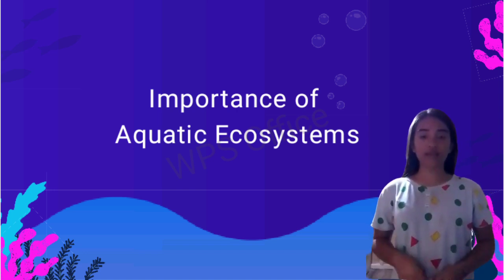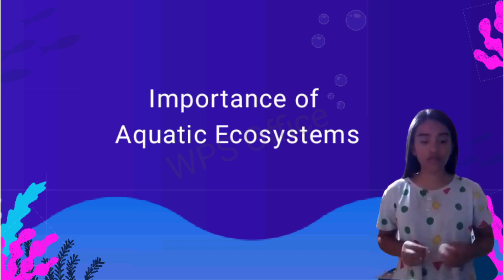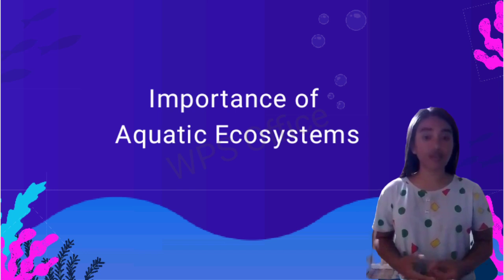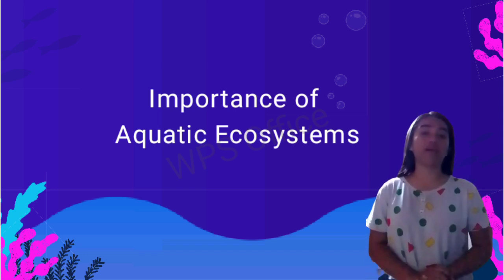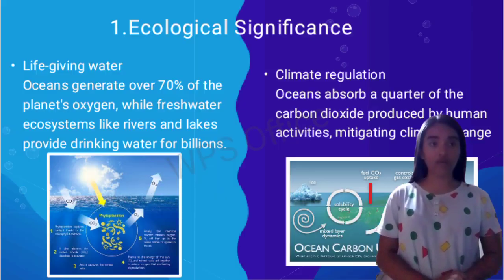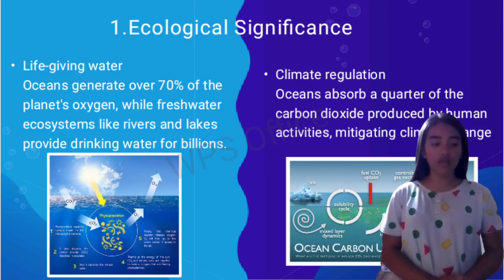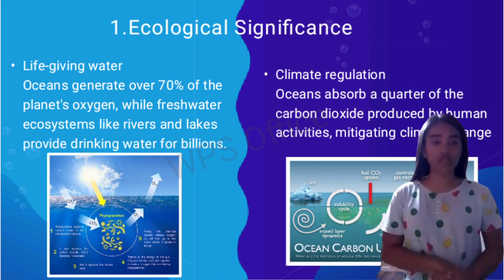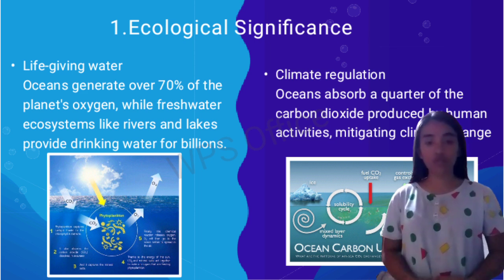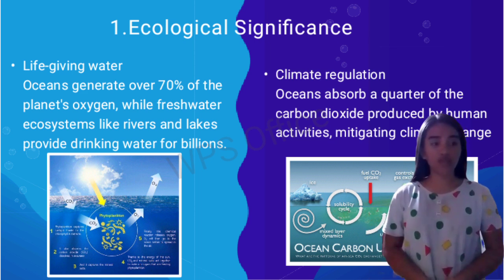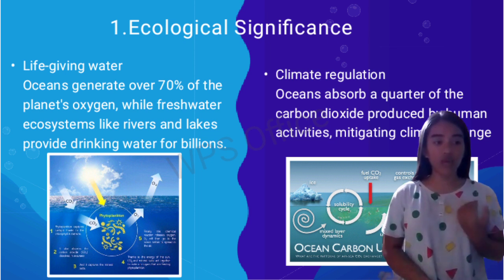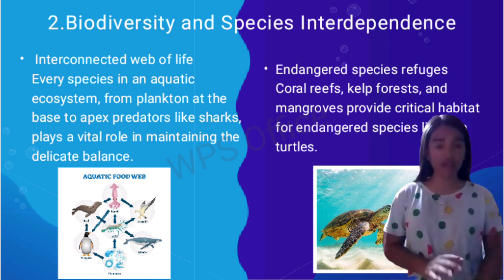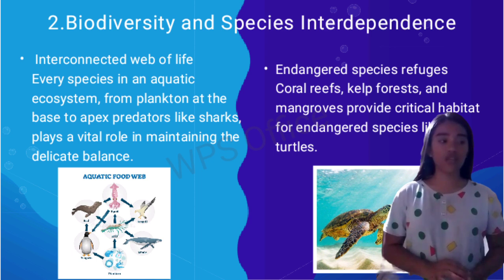Today, I am going to discuss the importance of aquatic ecosystems, which refers to the biotic and abiotic matter, which both contribute to each other and are interconnected to each other in the aquatic ecosystem. Then we have the ecological significance, which talks about the importance of water to us humans and other living things. And also we have the climate regulation, which absorbs and mitigates climate. And we have the biodiversity. It talks about the cycle of life, the cycle of the living things.